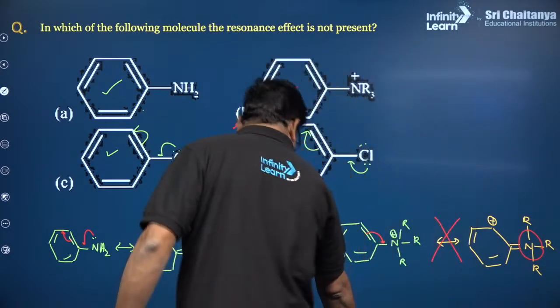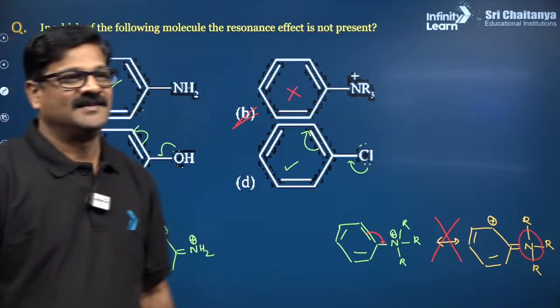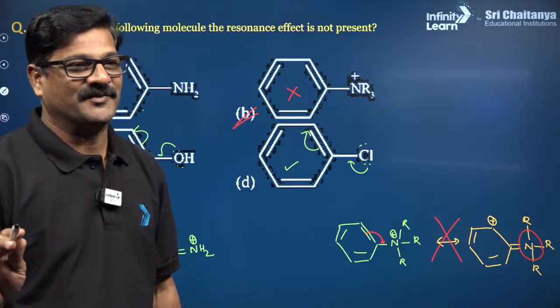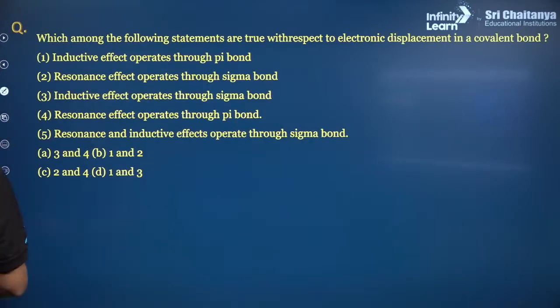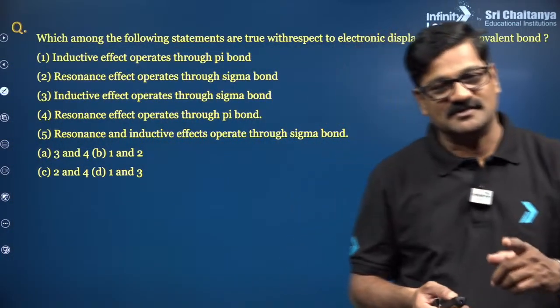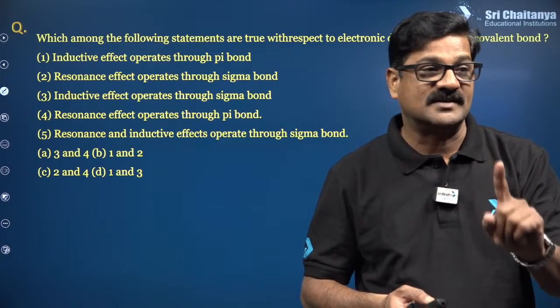Next question. Saharsh Yadav, Kajal Gupta, you understand. Which among the following statements are true with respect to electronic displacement of a covalent bond? You have to understand each and every statement, especially for NEET examination. Theory oriented statements are going to be a trap.